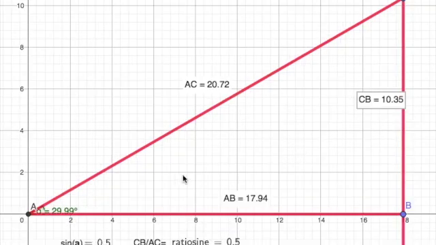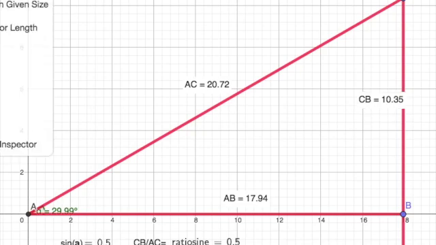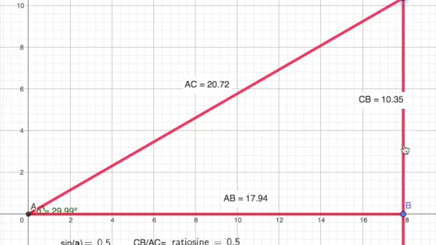Okay, so I added a few more details to this applet I was using. Now I've drawn in this perpendicular line. I've made it red, and maybe I should label my angle. I'm sure you believe me that this is 90 degrees, but it's always good to be cynical. Okay, so that's 90 degrees.